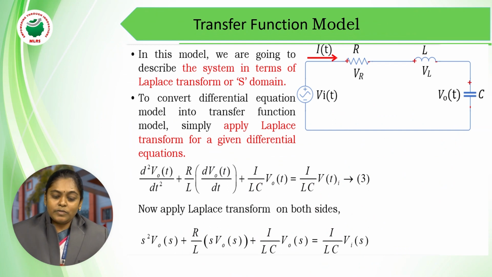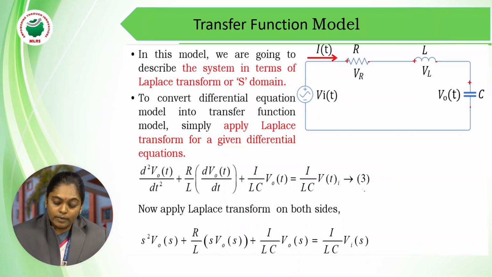Whenever we are solving for the transfer function model, the same example from the previous one has been taken, a simple RLC network, from which I have written an expression in terms of an output and an input voltage. Now apply the Laplace transform.